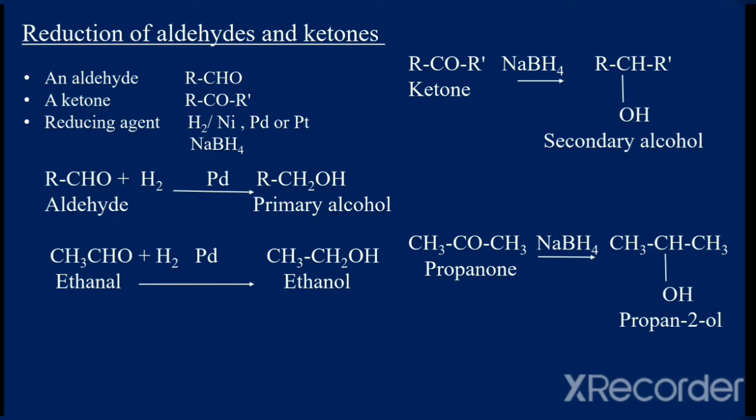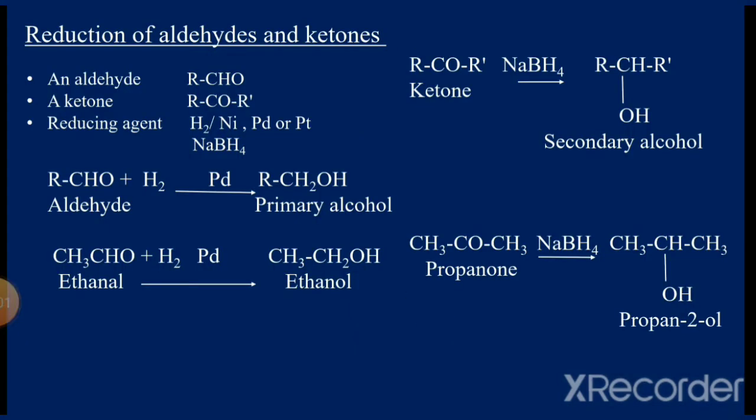For example, let the aldehyde given be ethanal, CH3CHO. When the reduction is carried out using hydrogen in the presence of palladium, ethanal gets reduced to ethanol, CH3CH2OH. It is a primary alcohol.